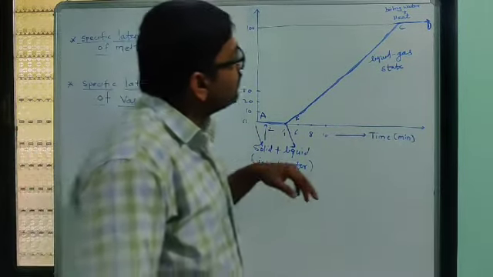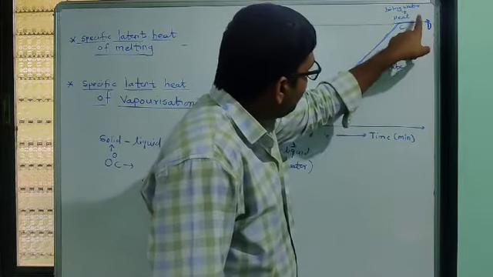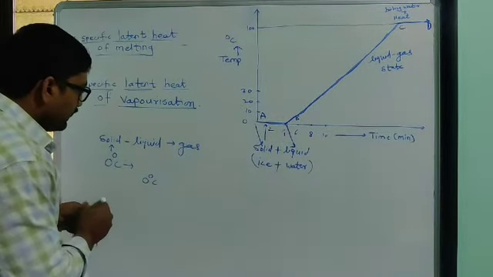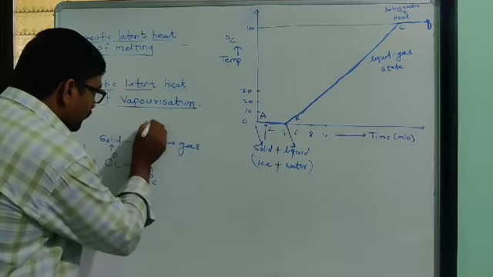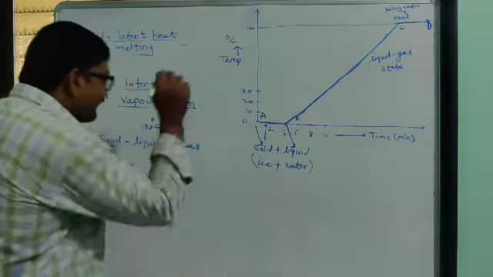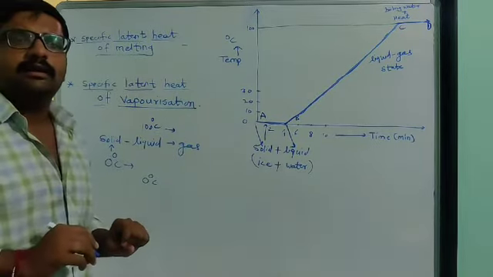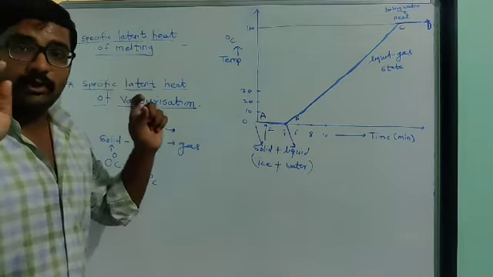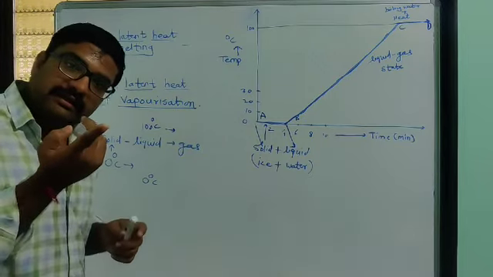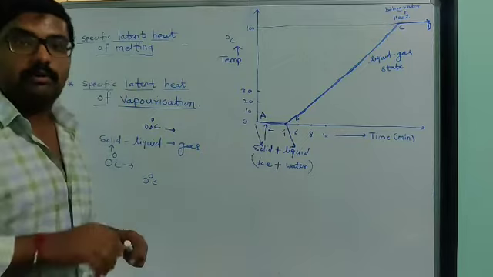Look, we are still supplying heat at 100 degrees Celsius, but the temperature does not rise. Due to that supply of heat, this boiling water gets converted into vapor. This liquid we boil up to 100 degrees Celsius, and at 100 degrees Celsius its temperature does not increase whenever we supply heat. Due to that heat, what happens? That heat gets used to break bonds between the liquid molecules.